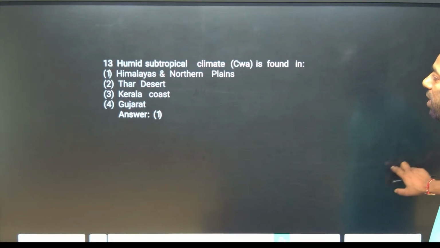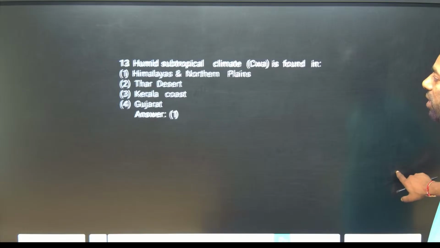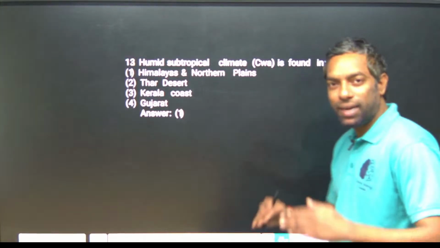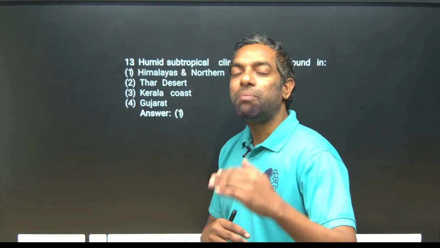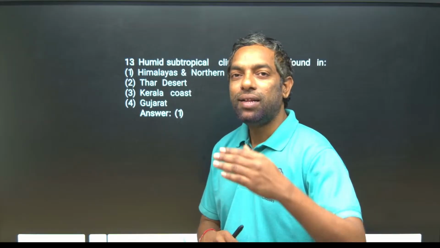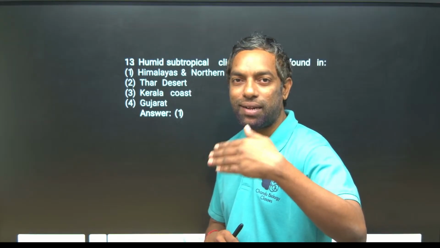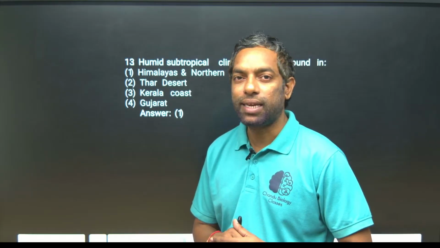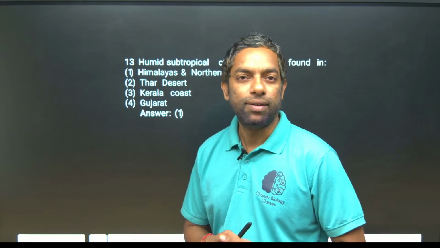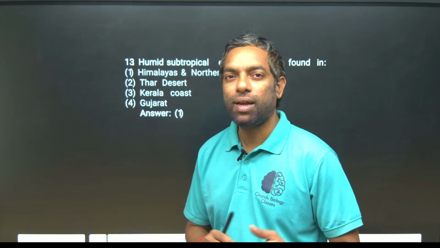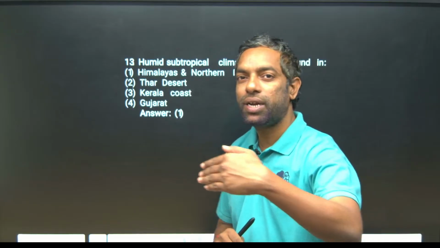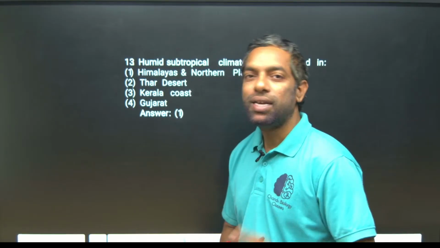Humid subtropical climate is found in the Himalayas and northern plains. India is a tropical country, but if we come to the subtropical, that is the Himalayas and northern states like Bihar, Sikkim and Uttar Pradesh. These states associated with the Himalayas are subtropical.